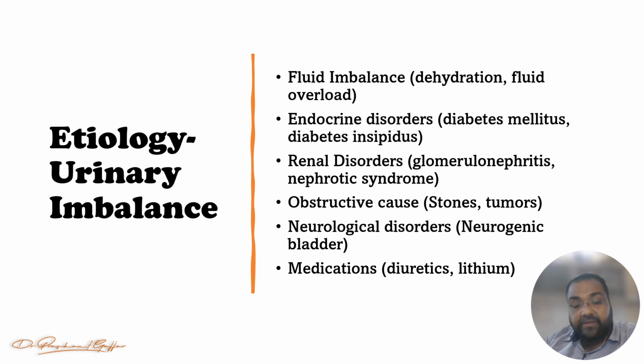And the medications, diuretics and the lithium. Lithium suppresses the urination, right? And the diuretics, when we give diuretics, so the urine will be very fast, right? So these are the different etiology of the urinary imbalance, right?